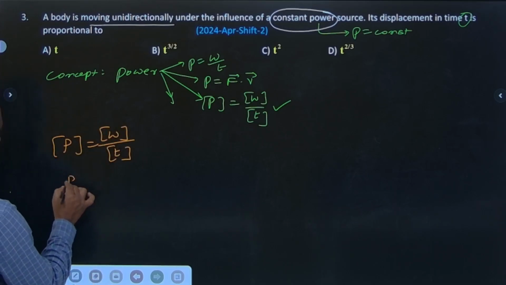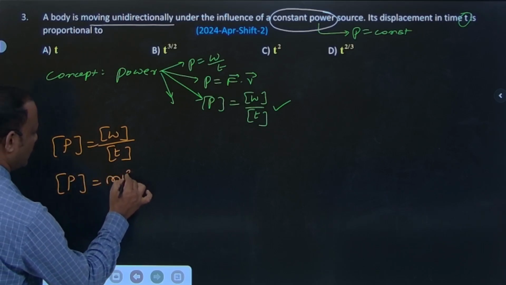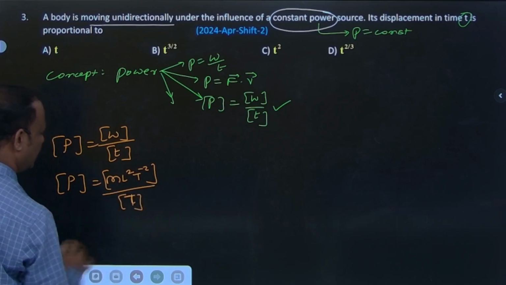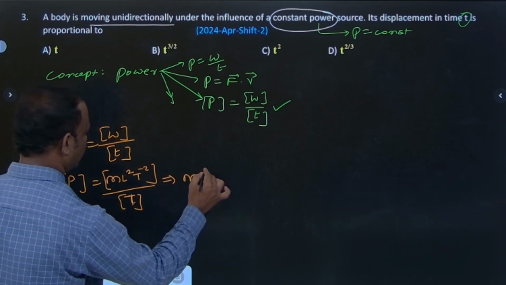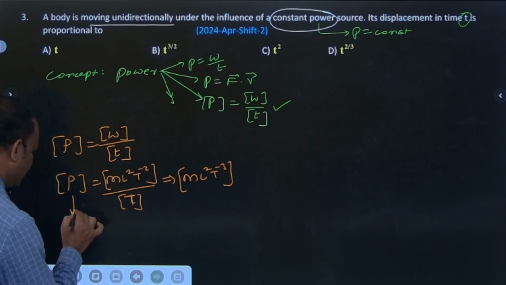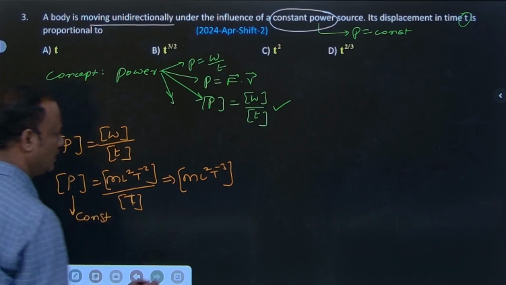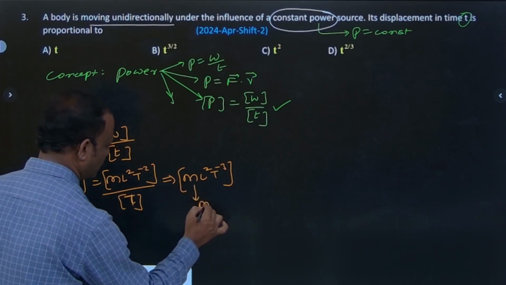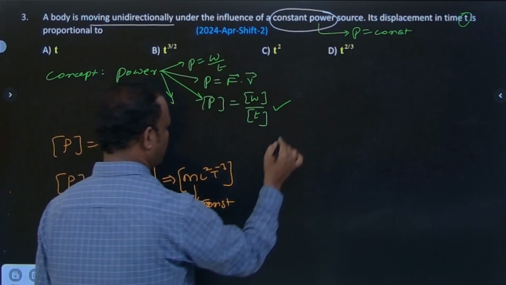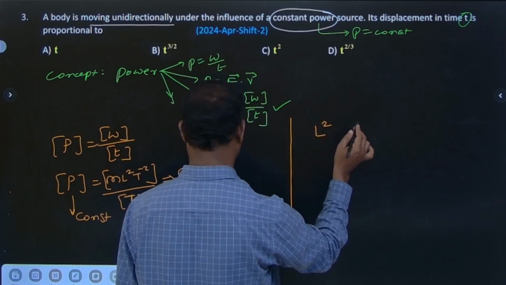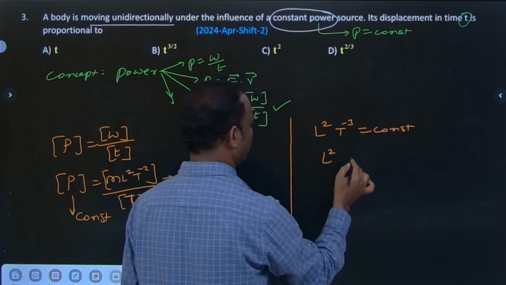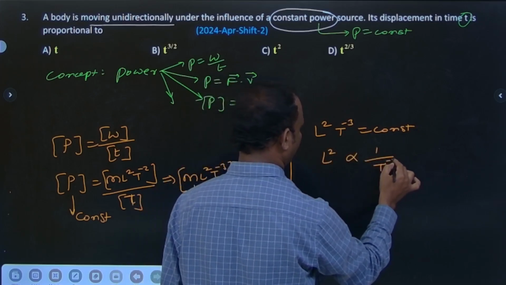Power P is equal to constant. This is equal to ML square T minus 2 by T, where T is the capital letter T. The dimensional formula is ML square T minus 3. So this is the power. Now this is a constant, correct? Now I can say M is also constant. What is talking about this? Distance and time. So L square T minus 3 is equal to constant. L square is proportional to 1 by T power minus 3.